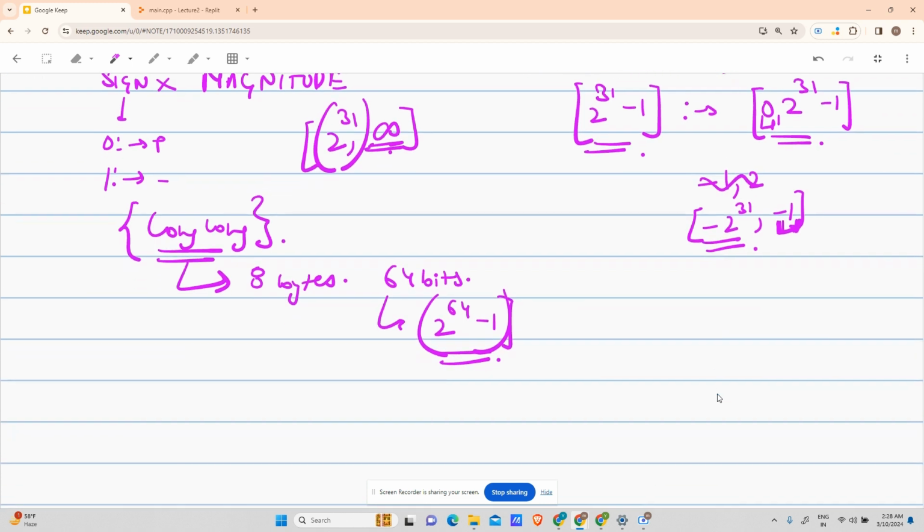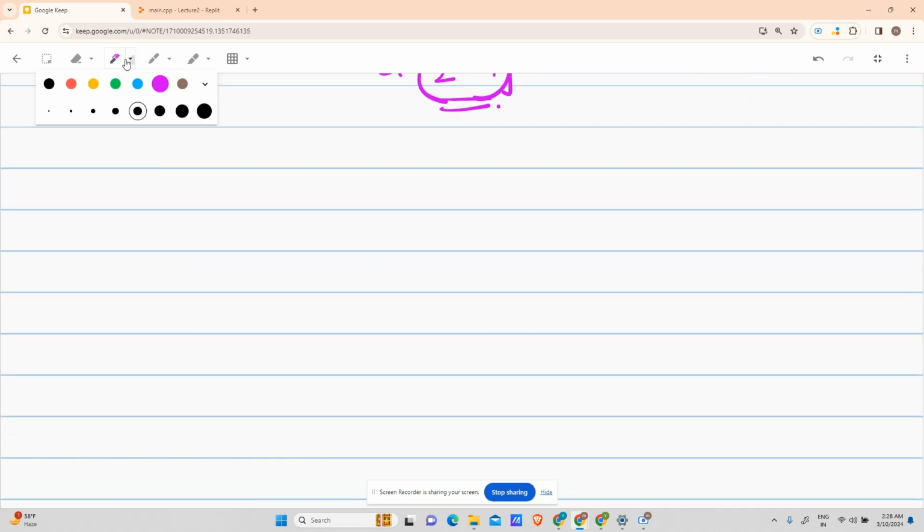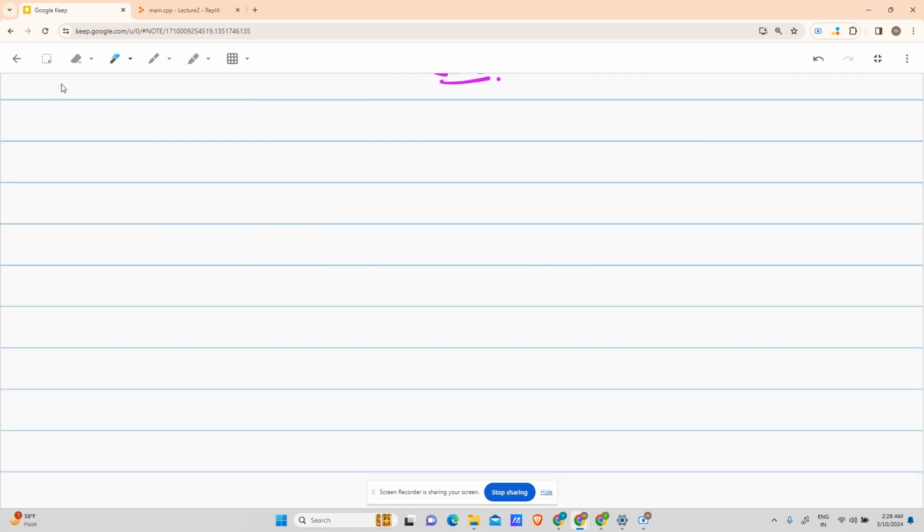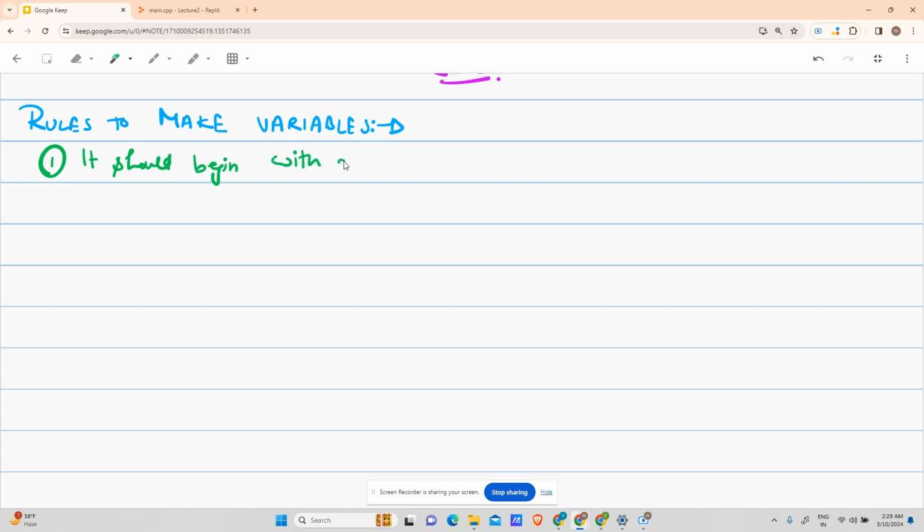Now, let us just go through some rules. What rules? I said that marks is the name assigned to that block, right? Now, as a good programmer, you should know the rules to name it. So we are doing the rules only, so we have to look at all the rules. Rules to make variables. What are the rules? My first rule says that it should begin with an alphabet.